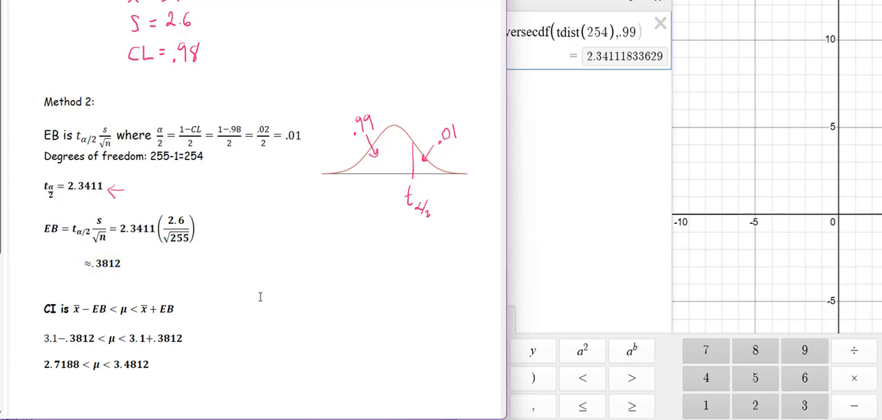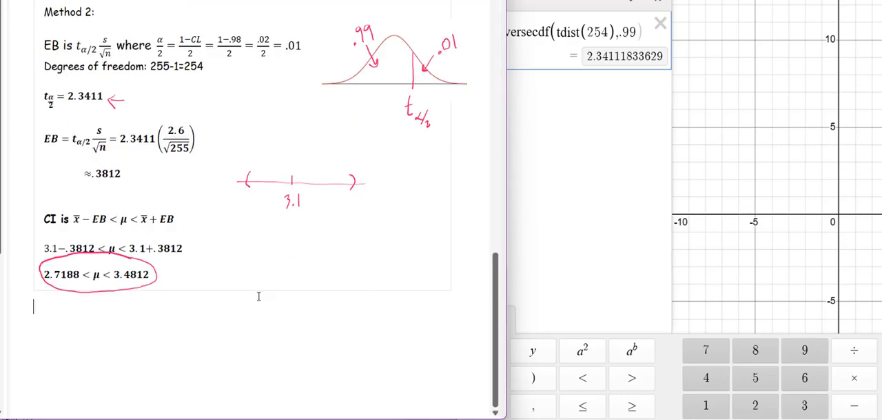Now I can create my confidence interval. We get the confidence interval by taking the mean 3.1 and subtracting the error bound on one side and adding it on the other. And when I do that, I get this interval, and to 3 decimals, that's exactly what we got before. I hope this was helpful.